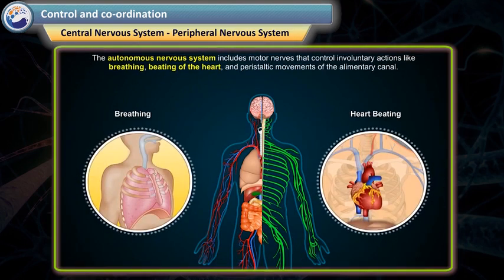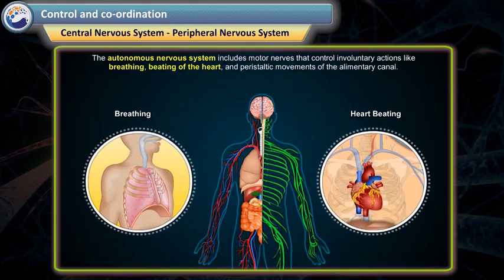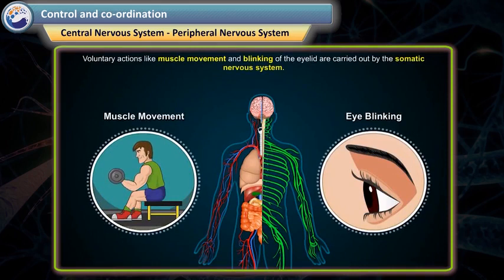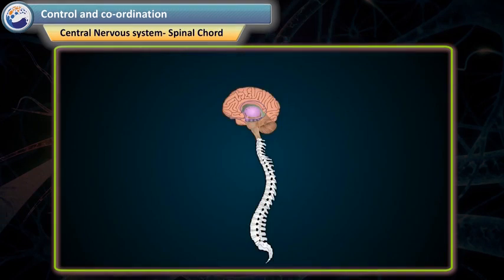The autonomous nervous system includes motor nerves that control involuntary actions like breathing, beating of the heart, and peristaltic movements of the alimentary canal. Voluntary actions like muscle movement and blinking of the eyelid are carried out by the somatic nervous system. Central nervous system.